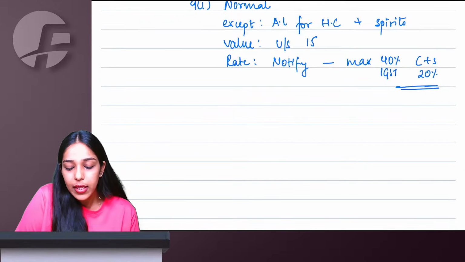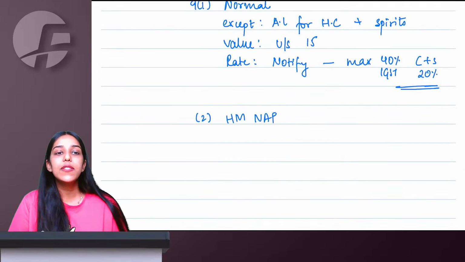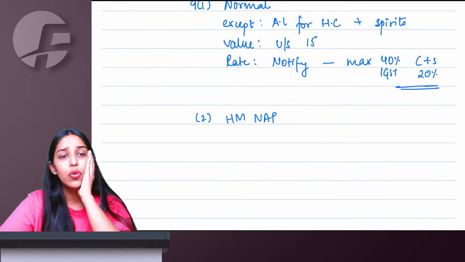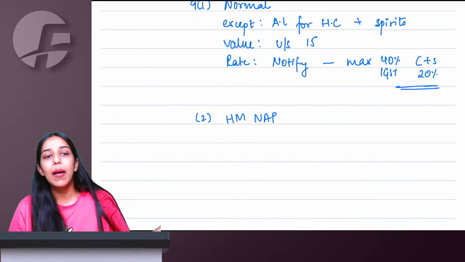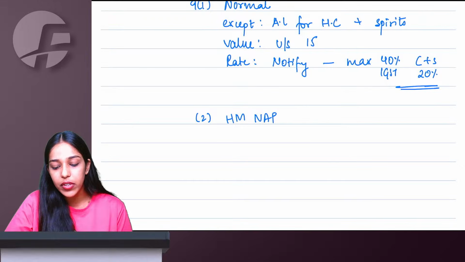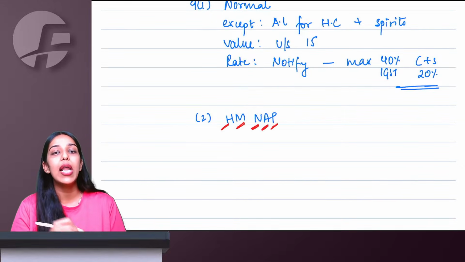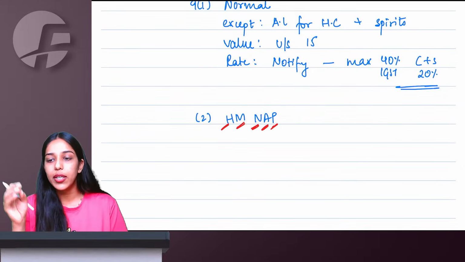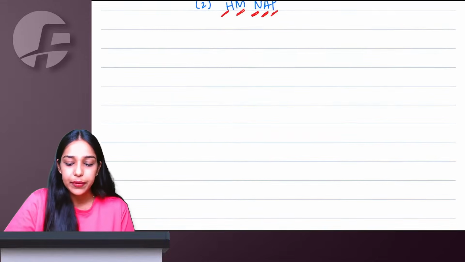Then 9.2 talks about these 5 products, we are saying GST is not applicable today, will be applicable from a future date whenever the government notifies. What are these 5 things? High speed diesel, motor spirit, natural gas, aviation turbine fuel, and petroleum crude. GST not applicable today, is going to be applicable from a future date.